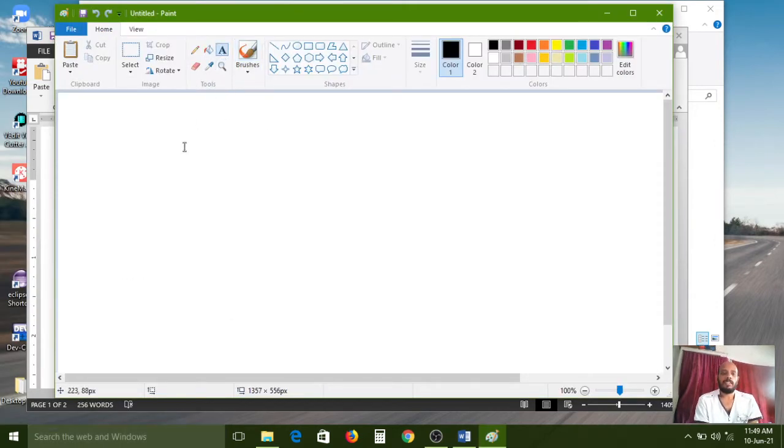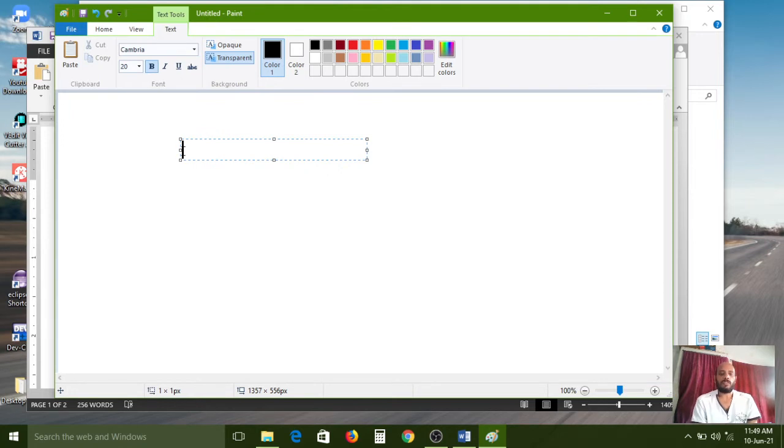Here, say it is a bank account. In the bank account I want to create one variable by using the short data type. Balance is my variable.